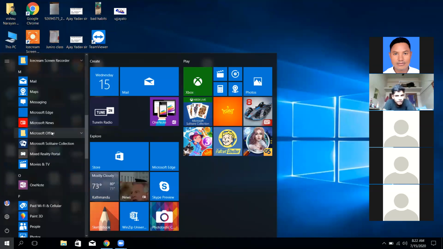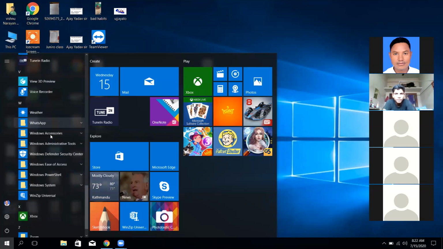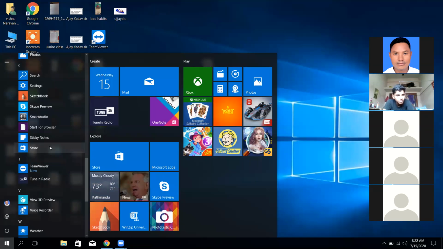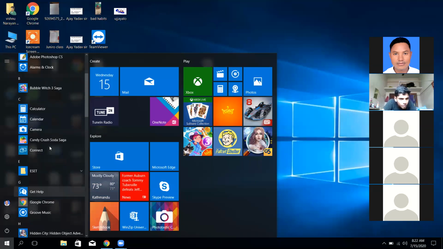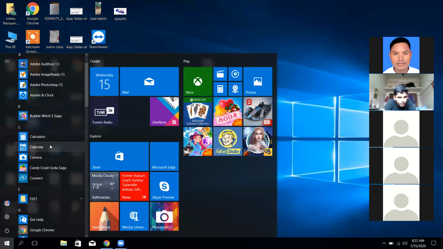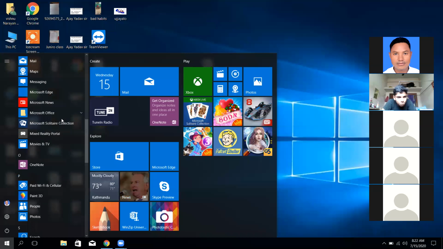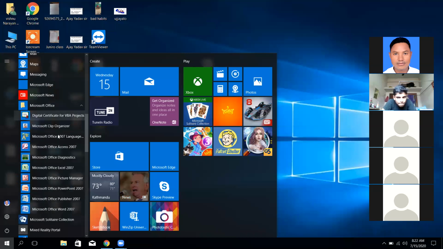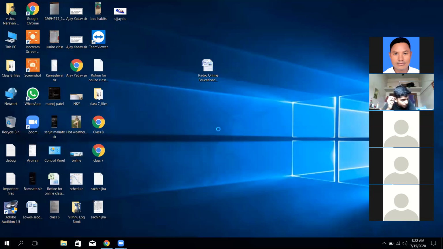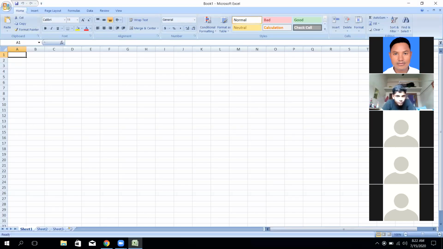For example, we are going to choose the program on the screen that you can watch. This is the program of our related chapter that we are going to start, Excel. We can start it from the start menu, right?